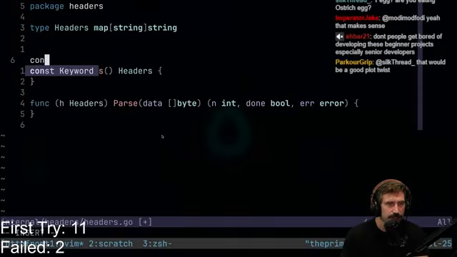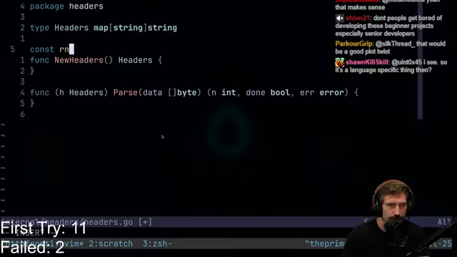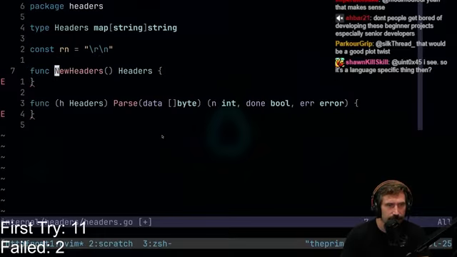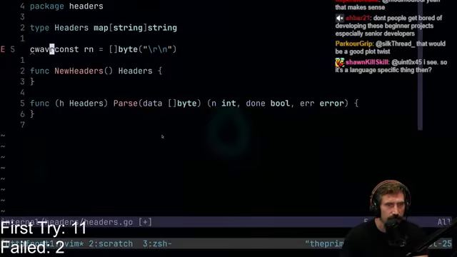All right, so I'm going to have this one const. I think you have to do var when it comes... no, maybe you can do const. I can't remember. CRLF, right? \r\n, there we go. And I'm also going to do it on byte because I want to use it as a byte. Okay, this is where we have to do a var.